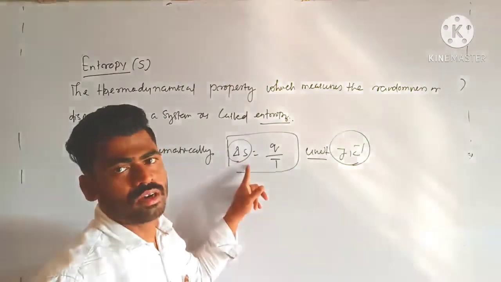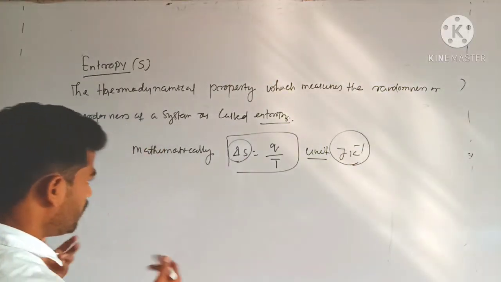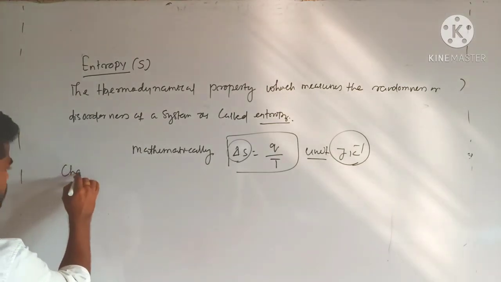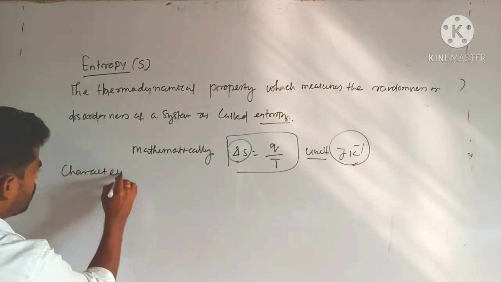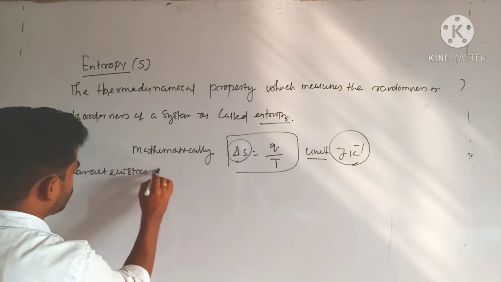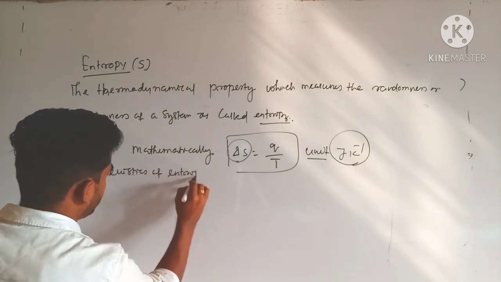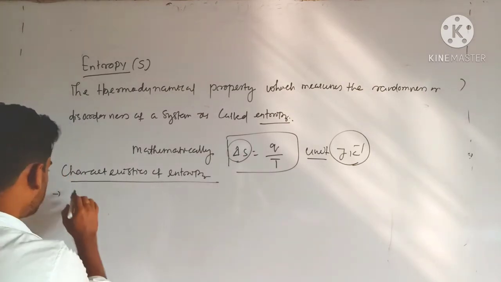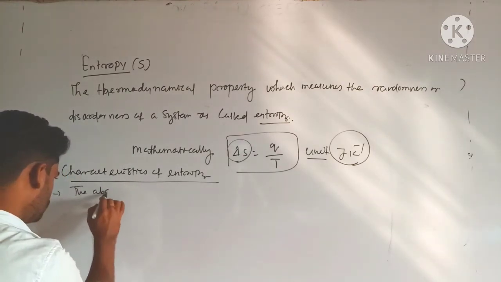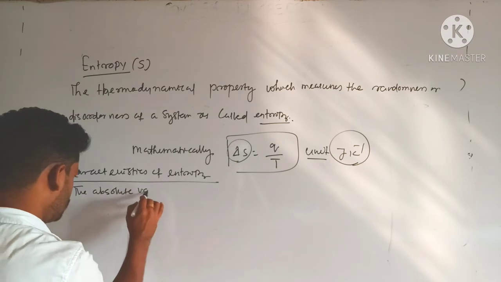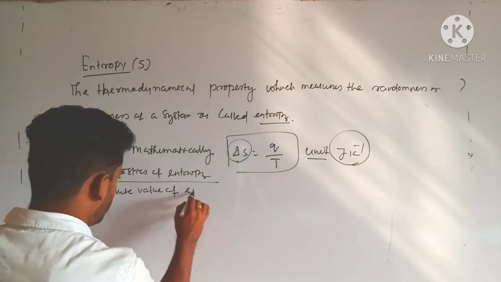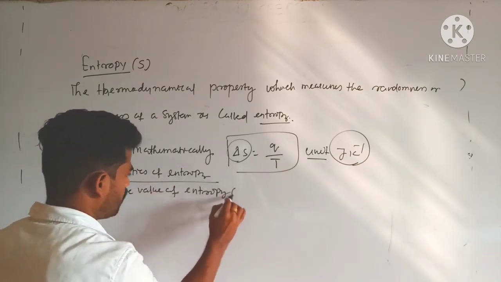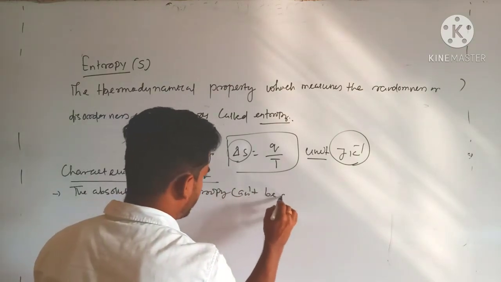You can't measure its absolute value. Next, I can write characteristics of entropy. The absolute value of entropy cannot be determined.